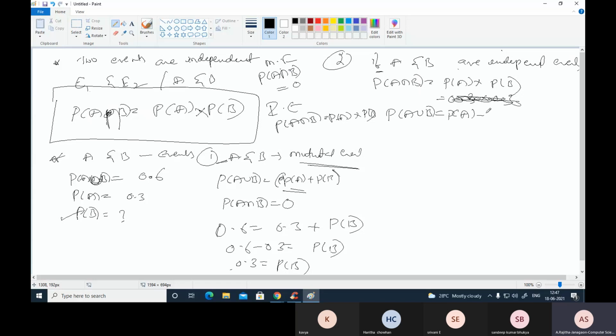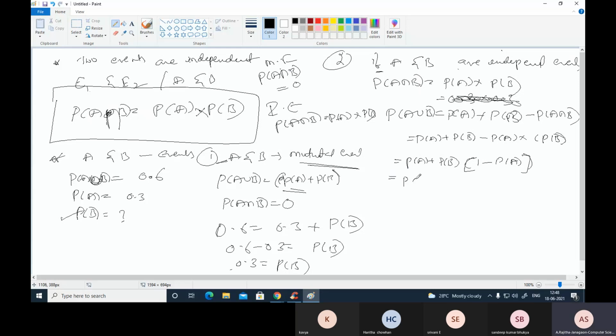The addition theorem of probability is P of A union B equal to P of A plus P of B minus P of A intersection B, which equals P of A plus P of B minus P of A into P of B.